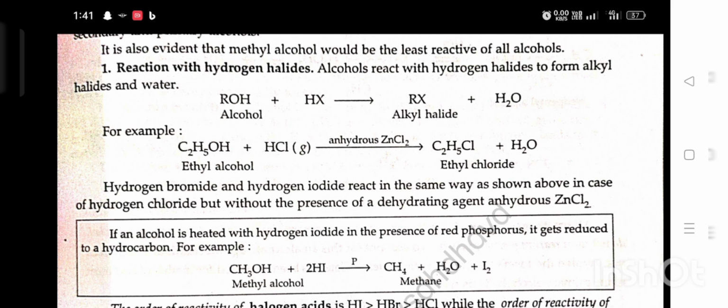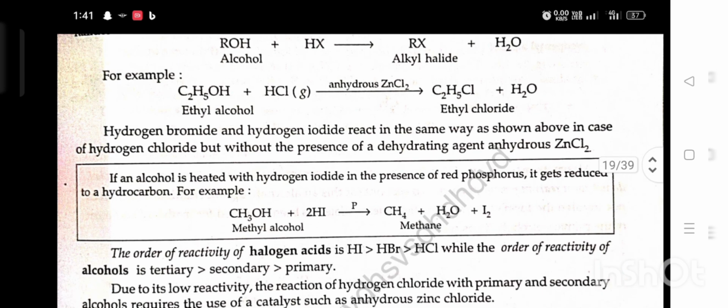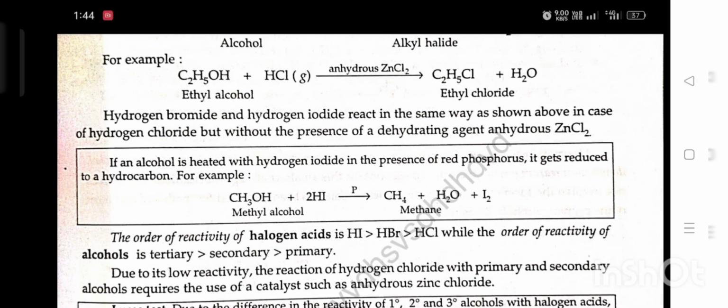agent and anhydrous ZnCl2. If an alcohol is heated with hydrogen iodide in the presence of red phosphorus, it gets reduced to a hydrocarbon. For example, methyl alcohol plus. The order of reactivity of halogen acid is HI, then HBr, then HCl, while the order of reactivity of alcohol is tertiary, secondary, primary.